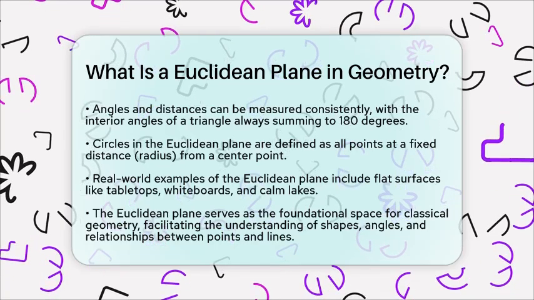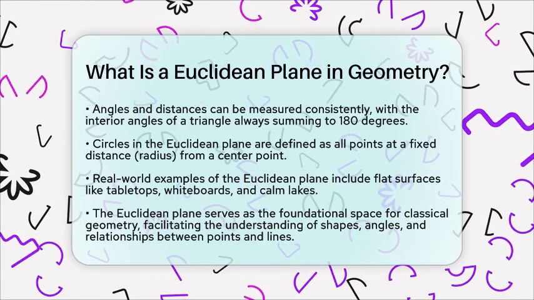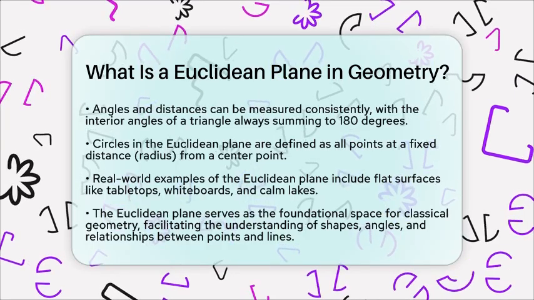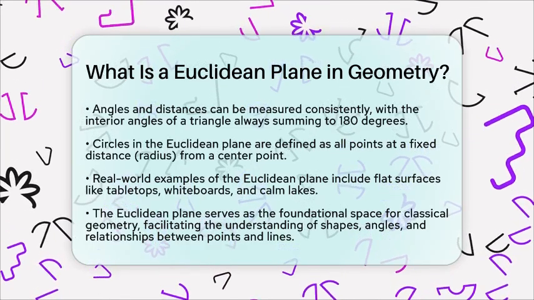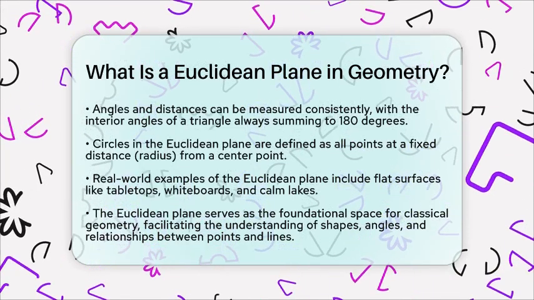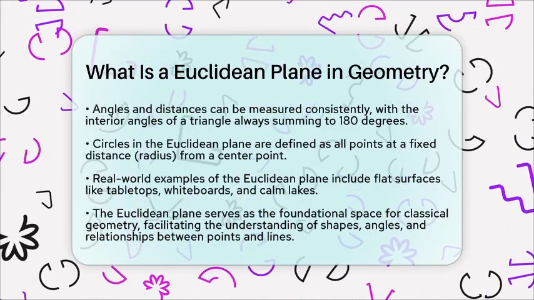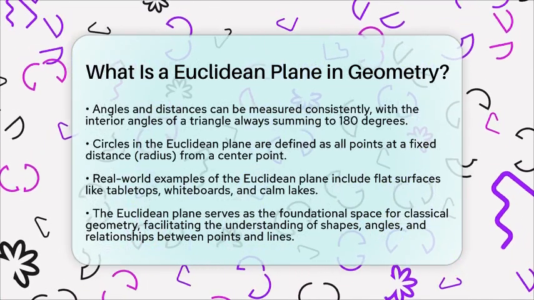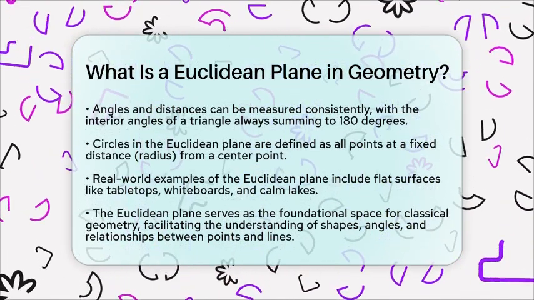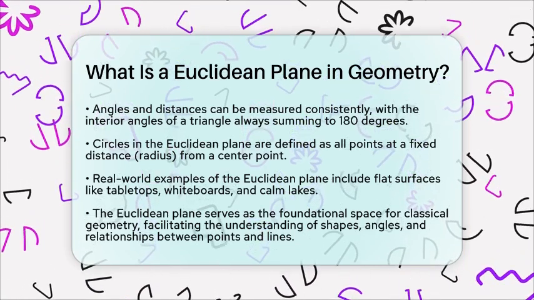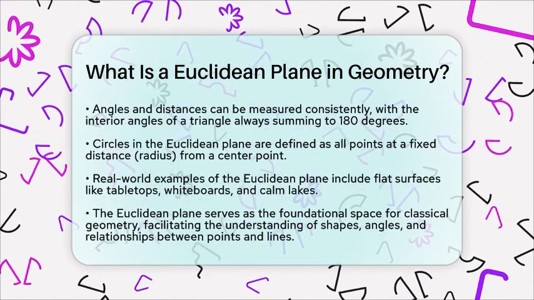In essence, the Euclidean plane is the foundational two-dimensional space where many aspects of classical geometry take place. It is essential for grasping core ideas like shapes, angles, and the relationships between points and lines. Understanding this concept opens the door to a whole world of geometric exploration.